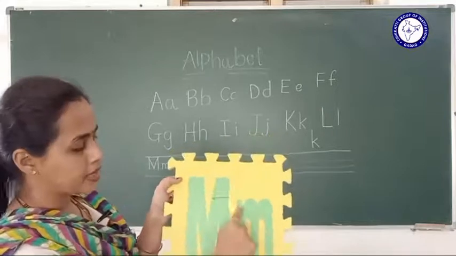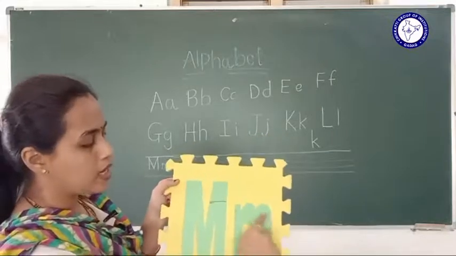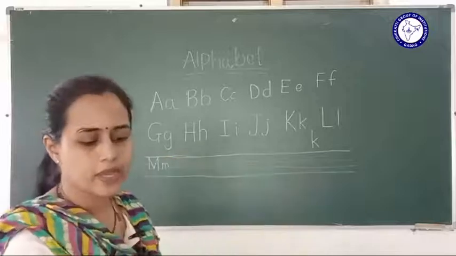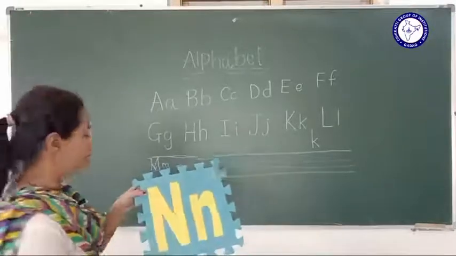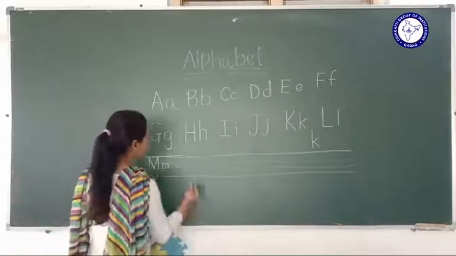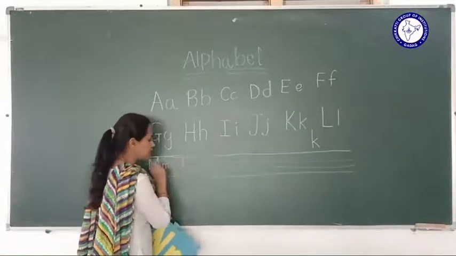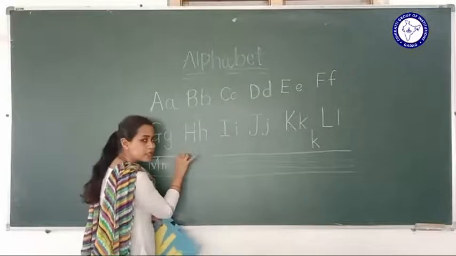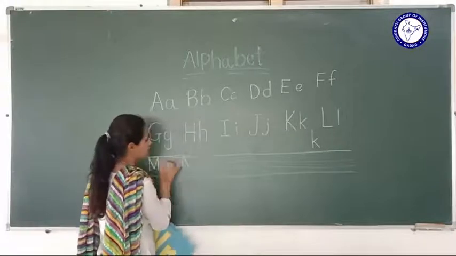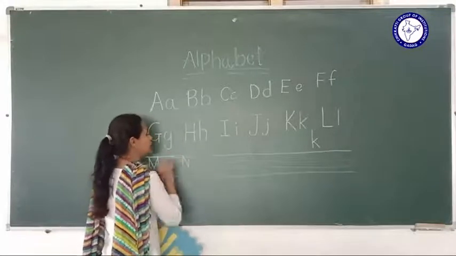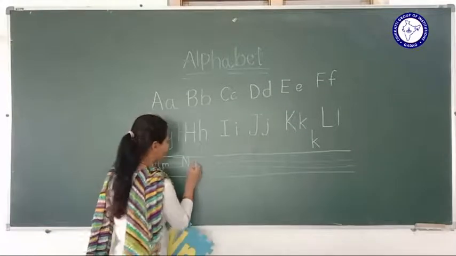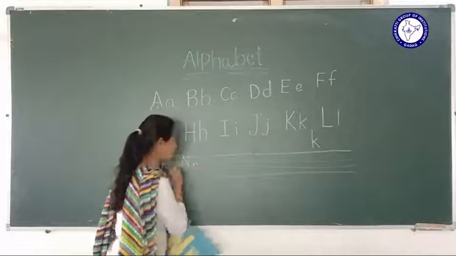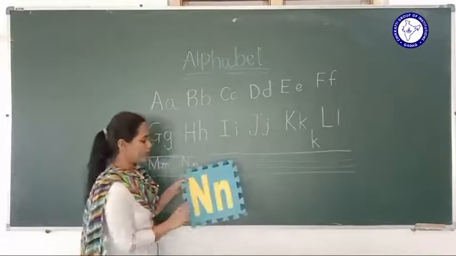M, here the small m, okay? See the next letter, which is N. How to write N? Standing line, again you take a slide, yes, again you stand there only, right? So it's a N, capital N, again small n, right?